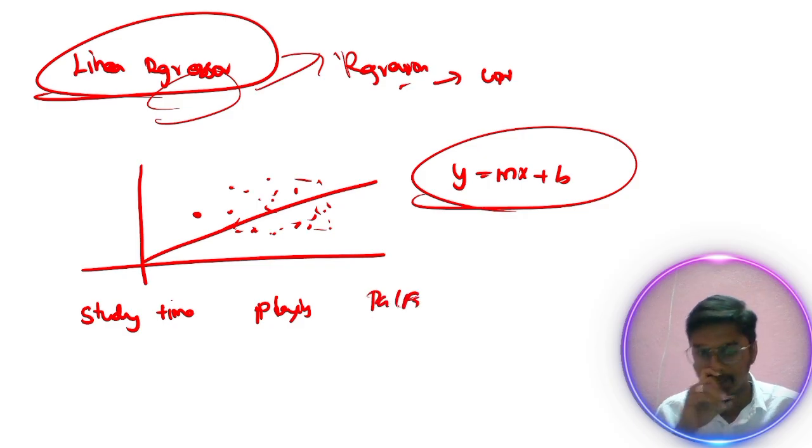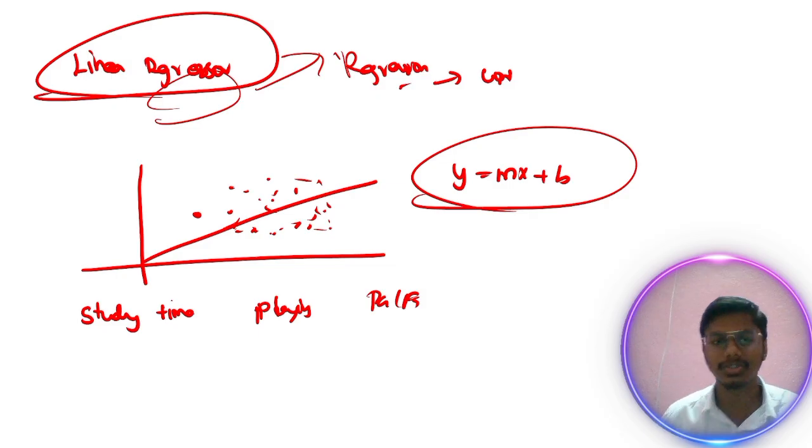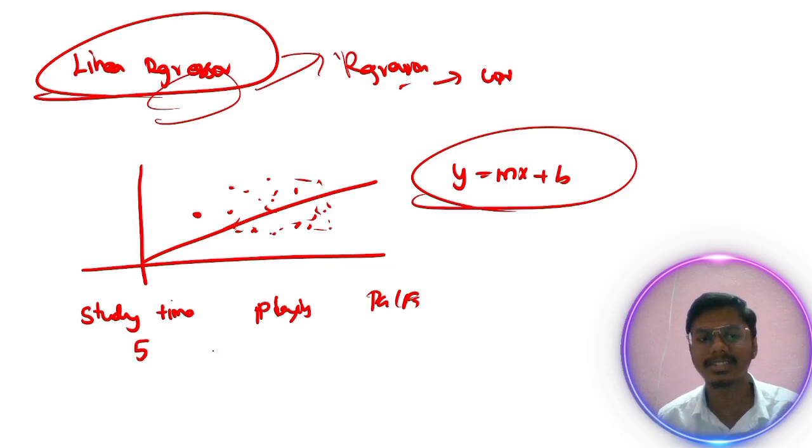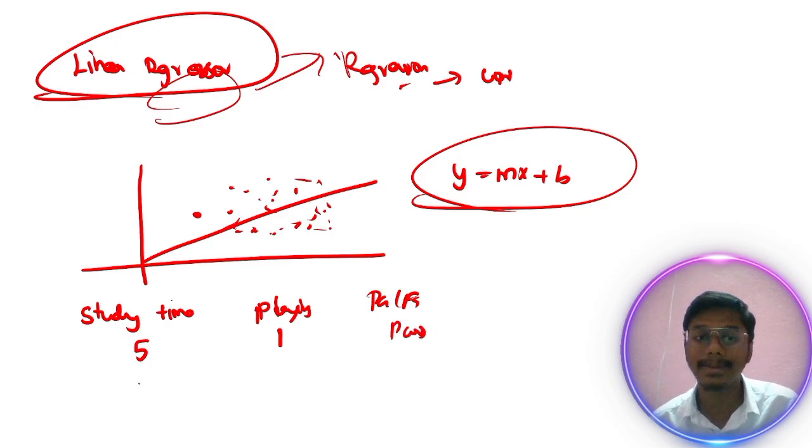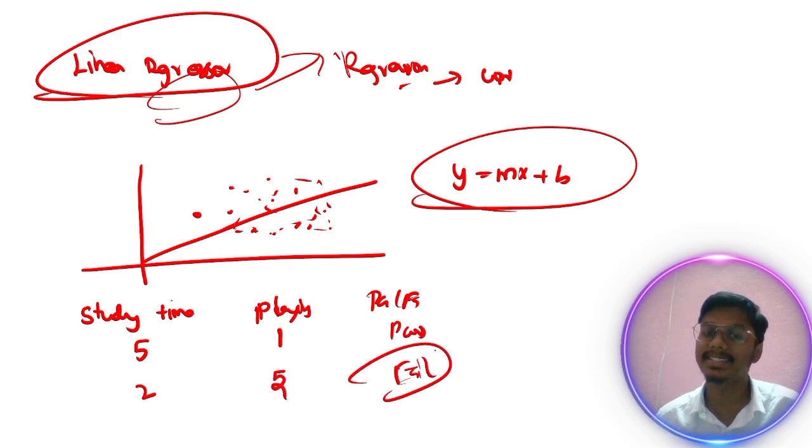It tries to fit the data and find the best straight line. If my study time is 5 hours and my play time is 1 hour, can I pass the exam? Yes, definitely I can pass. If my study hours is 2 and my playing hours is 5, then definitely I will fail. That is how it predicts.